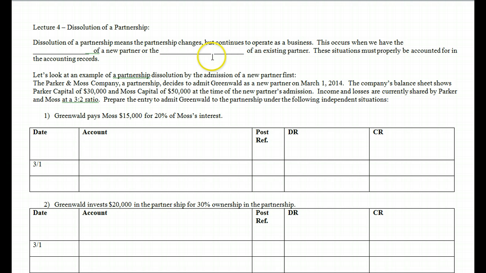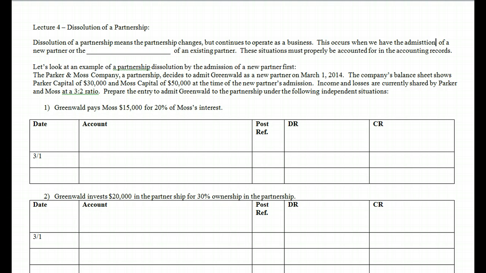This occurs when we have the admission of a new partner. So we're going to go in and we're going to admit a new partner. So admission of a new partner, or the withdrawal of an old partner or existing partner. So an existing partner withdraws. All right, so that's our possibilities of why we would have a dissolution.